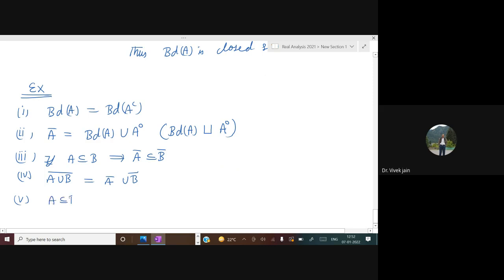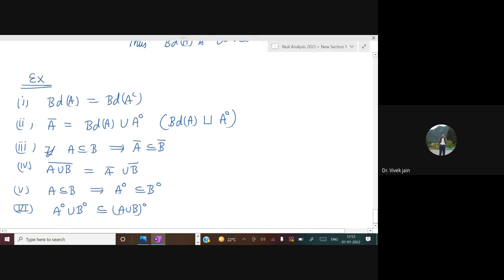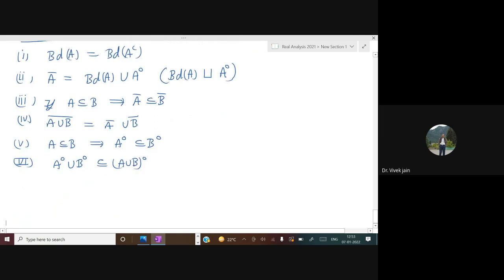Fifth, A is contained in B implies A interior is contained in B interior. Sixth point, A interior union B interior is contained in A union B whole interior. Now A intersection B interior is equal to A interior intersection B interior.